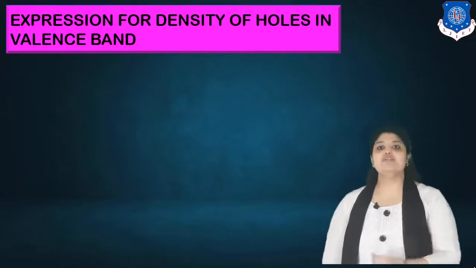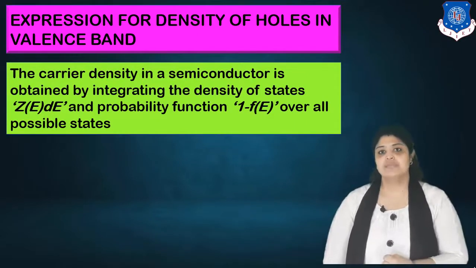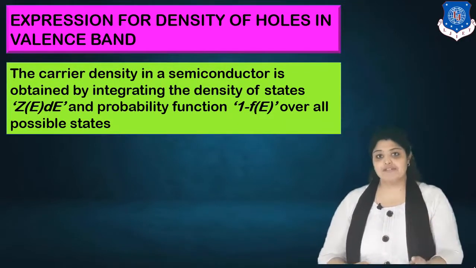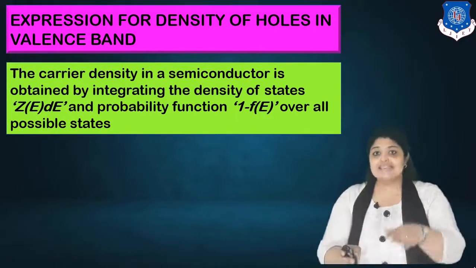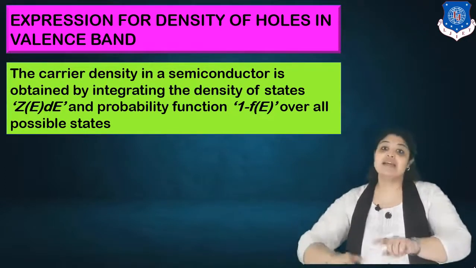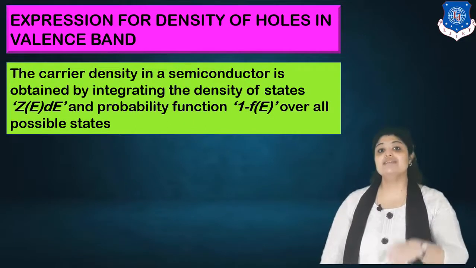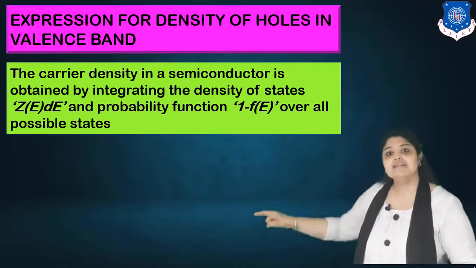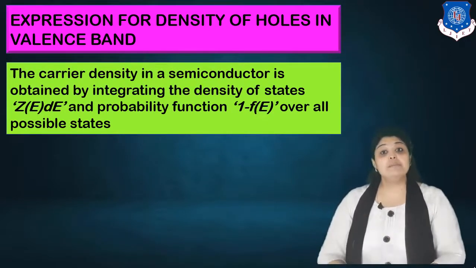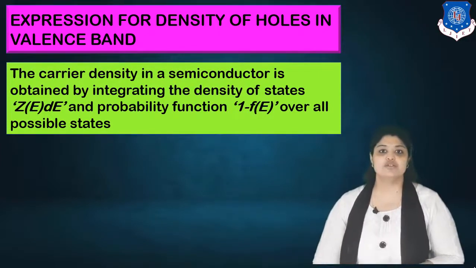Moving on to the second part of equilibrium carrier statistics, we have the expression for density of holes in the valence band. What do you mean by a hole? If I say the probability of electron is Fe, I would say hole is the absence of electron. So if the probability of electron is Fe, the probability of hole will be 1 minus Fe. So carrier density in a semiconductor is obtained by integrating DOS, ZedE, and the probability function 1 minus Fe over all possible states. 1 minus Fe here because you can say the probability of holes is 1 minus the probability of electrons, because holes mean absence of electrons.